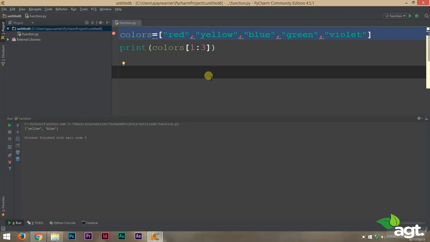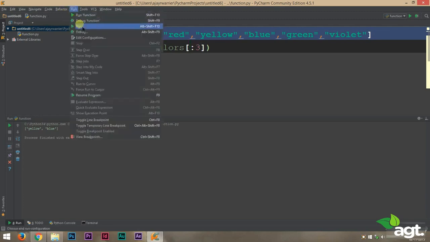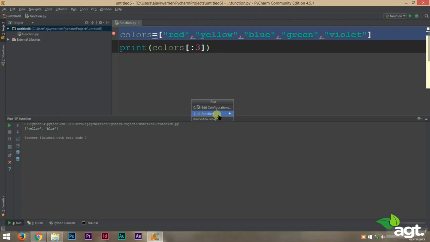Very cool, isn't it? Yes. Now all the slicing that you can do on a string, you can do on a list. Without any lower limit, we just put in the upper limit. That means it will print all the elements up to our upper limit minus 1, that means up to our second element. It will print all the elements inside the list up to our second element. We'll run this and get red, yellow and blue.